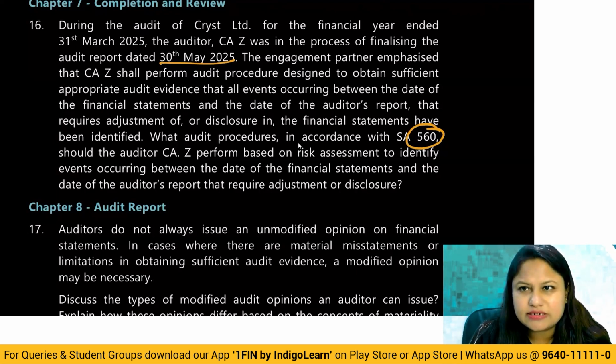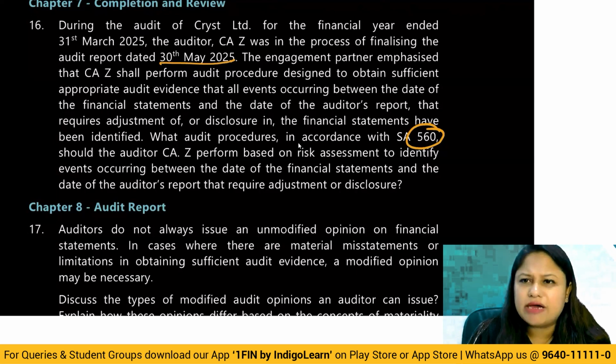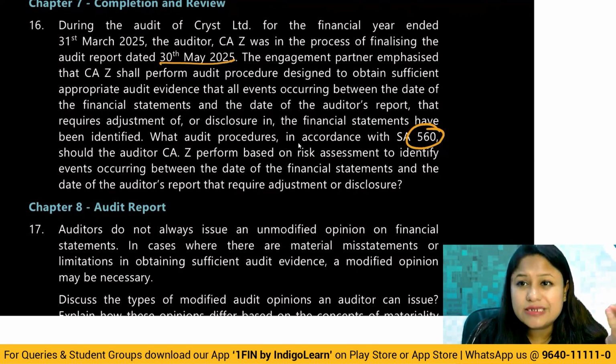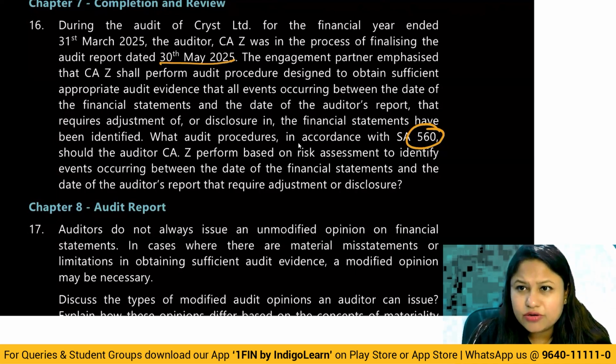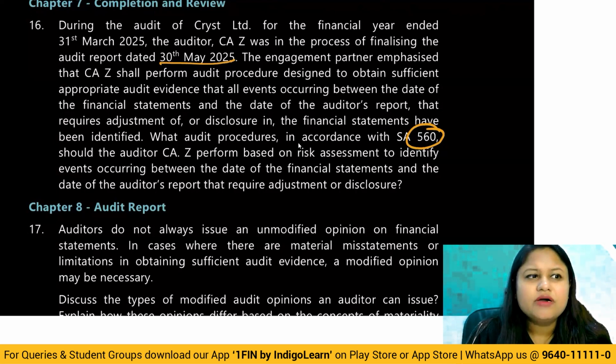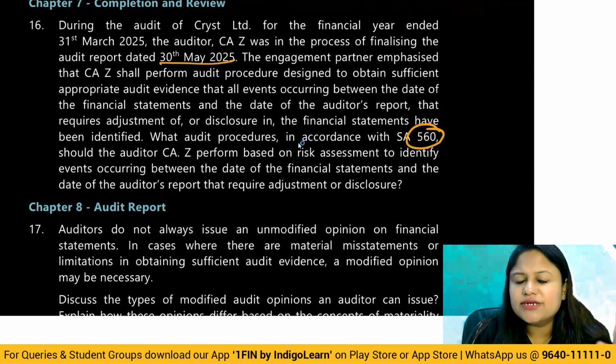So very simple, first you discuss with the management whether they have any procedures in place for the purpose of identifying such kind of events which are happening. Discuss with management and TCWG if all the events have been taken into account or they are aware of all the events, and what are the procedures that they apply. Then you inspect the minutes books to understand all the discussions between management, TCWG, and the others, to see if there's any discussion regarding any of these matters after the date of the balance sheet.